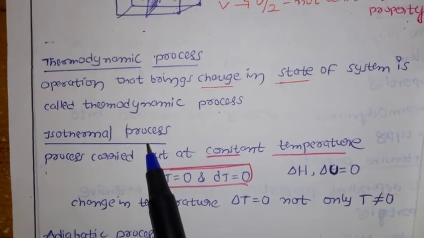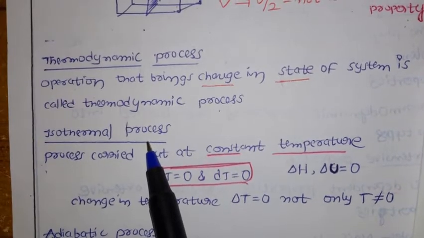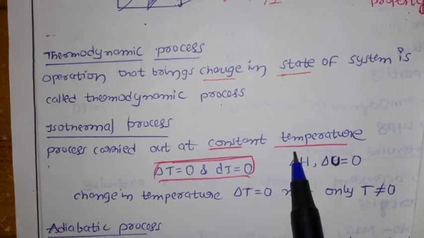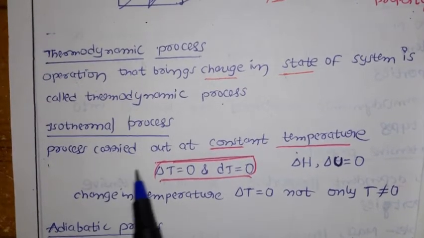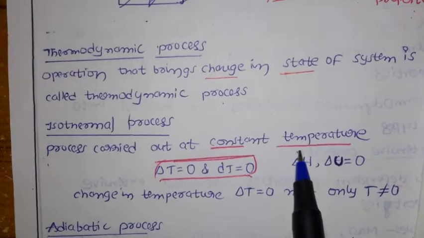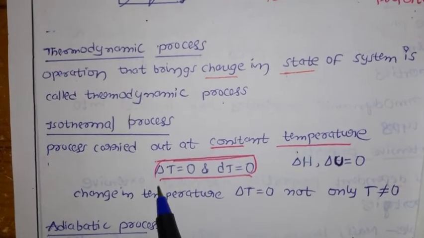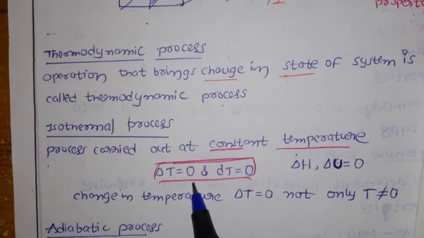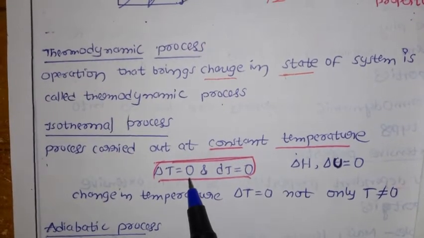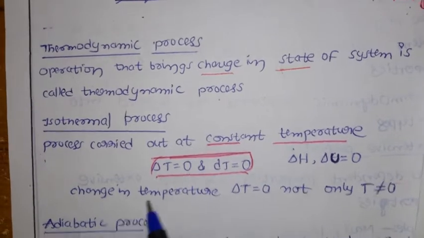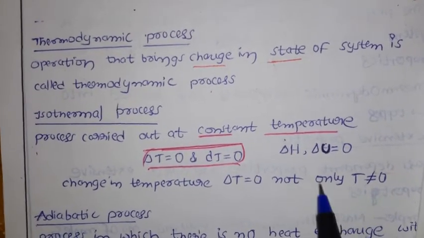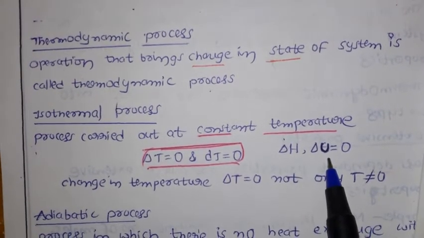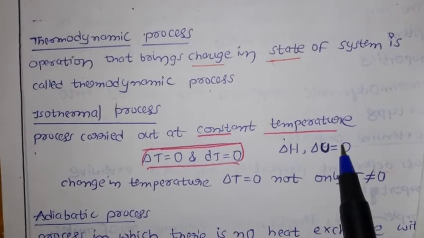Already we discussed, iso means the same temperature. Here the process is carried out at constant temperature, as we discussed in the case of Boyle's law. So a process carried out at constant temperature is called an isothermal process. In this case the change in temperature is 0. I am talking about the change in temperature, not the temperature. Delta T means the change, and the change is 0. So the change in temperature is 0, but not the temperature. In the isothermal process, the change in enthalpy and internal energy is also 0. How it is going to be 0, I will discuss later.